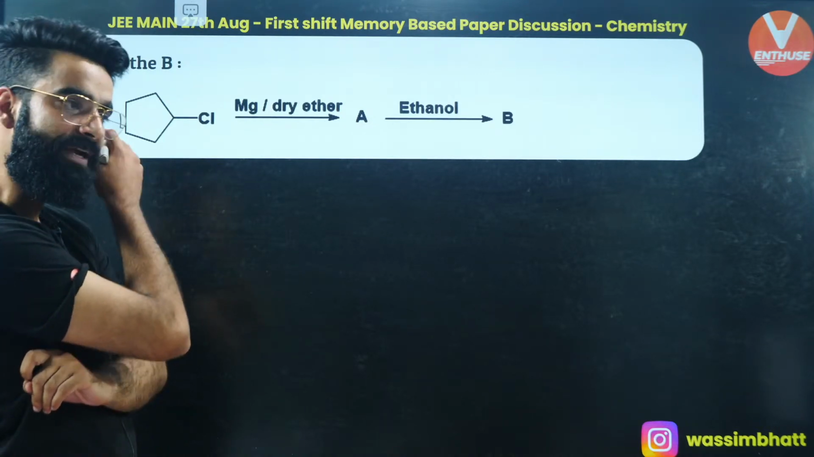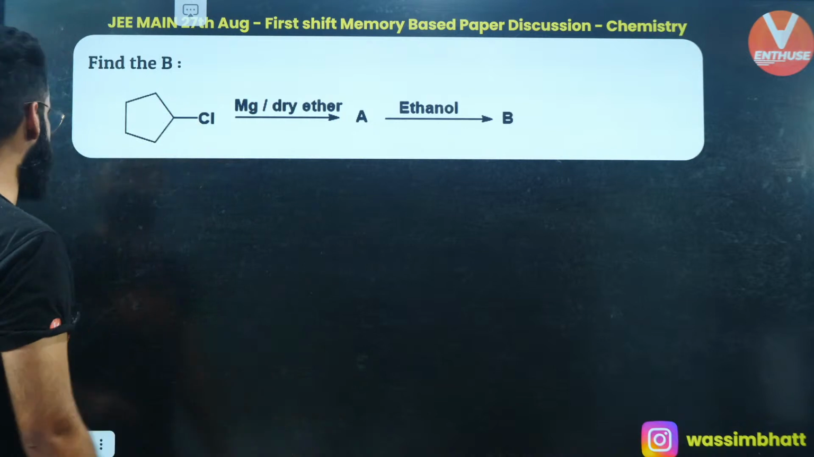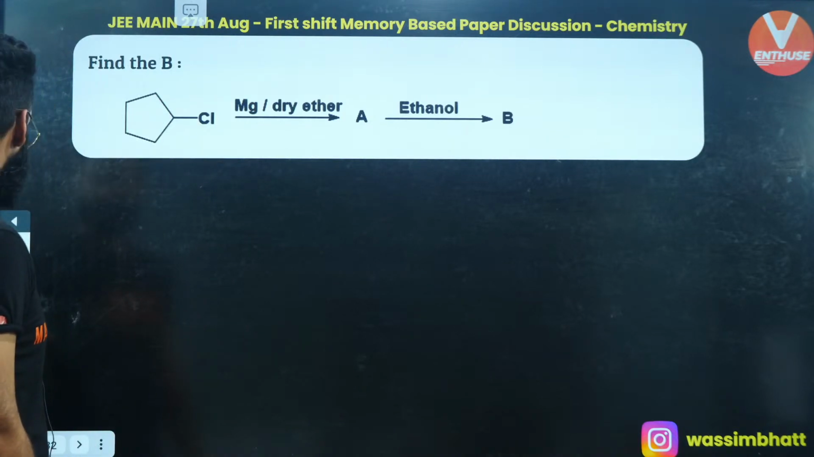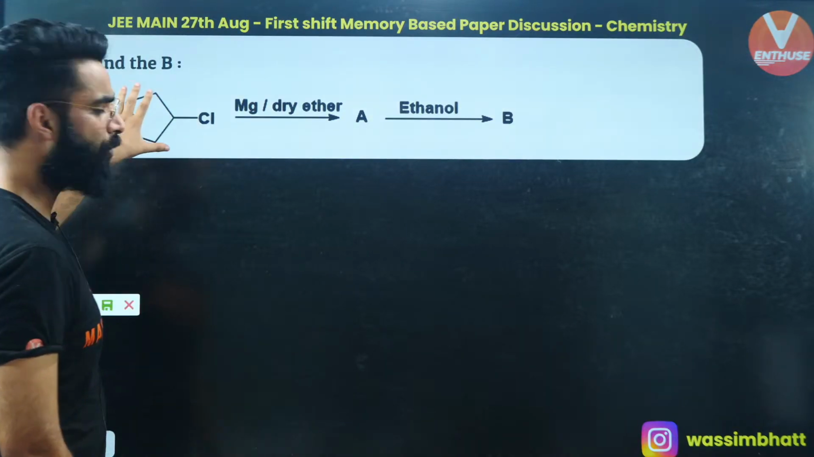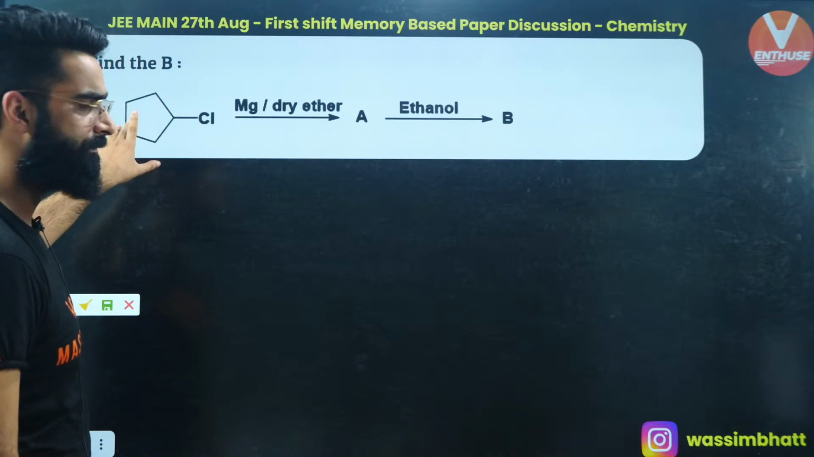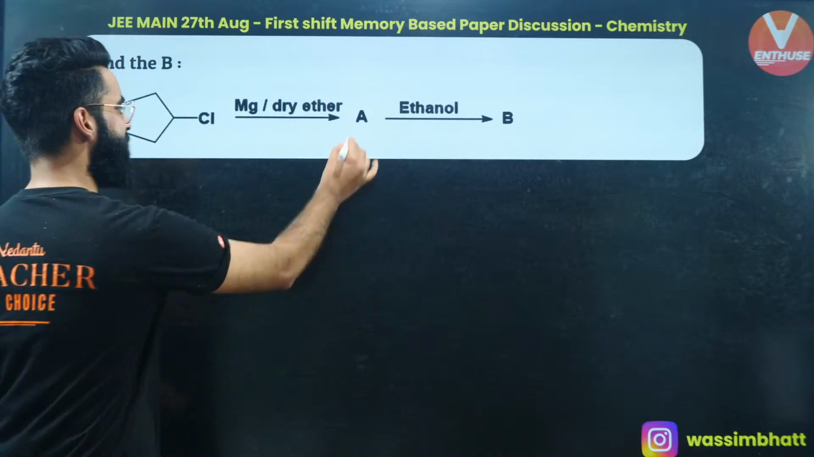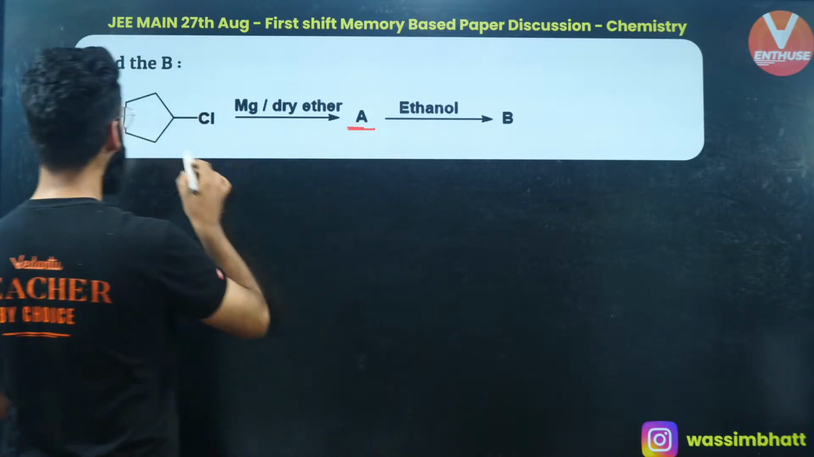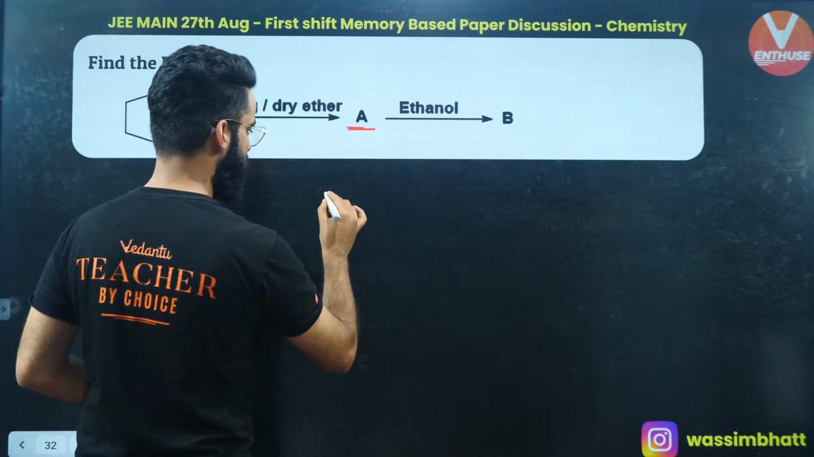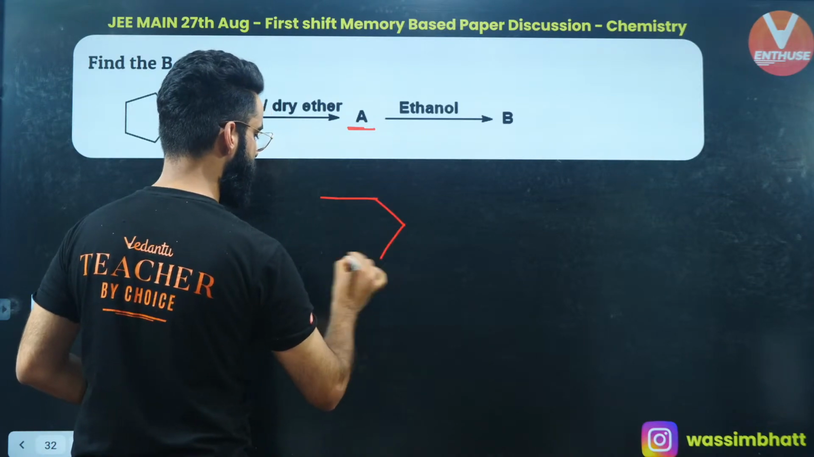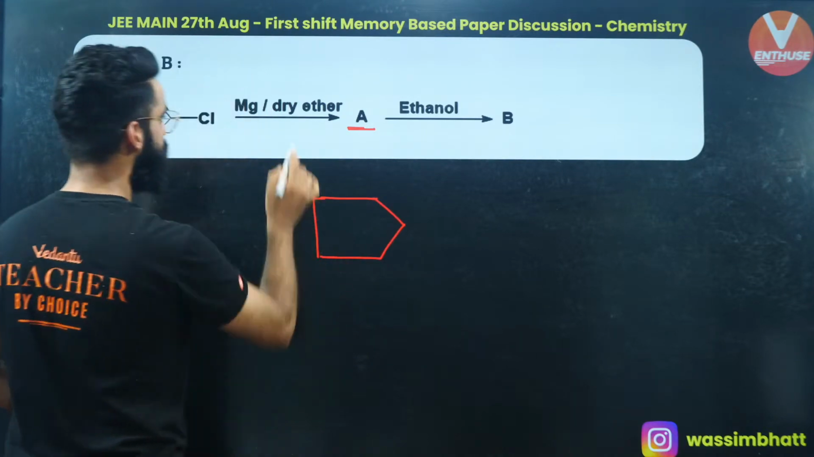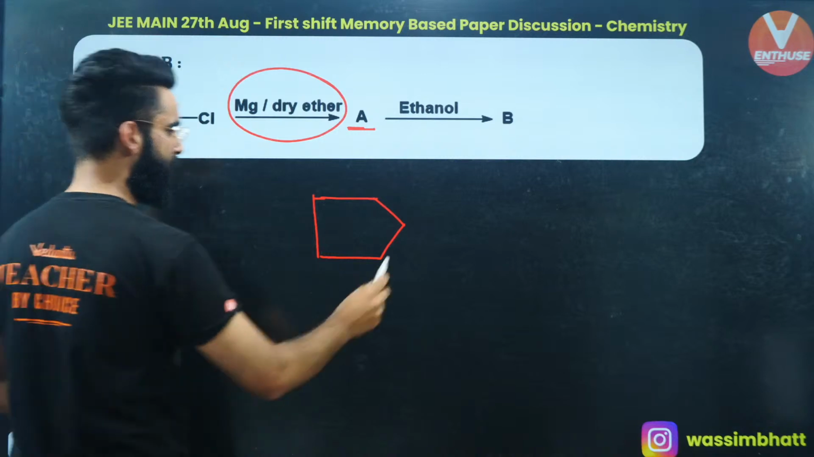Someone is saying cyclopentane is the answer. Absolutely, cyclopentane is going to be the answer. So first of all, you have got the normal alkyl halide. On reaction with Mg in dry ether, what do I get? This A is going to be a 5-membered ring like this.